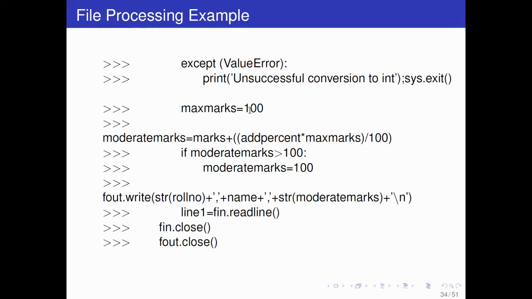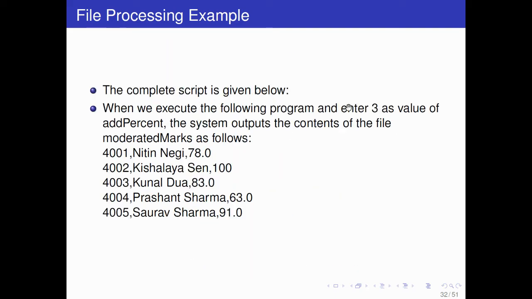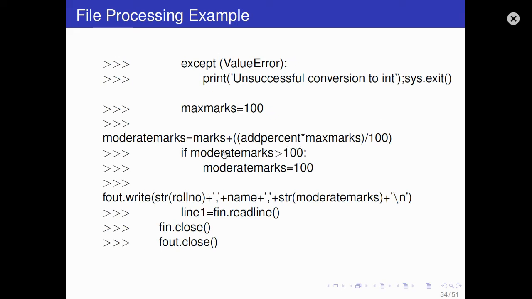Now max marks is 100, and we are now calculating moderated marks. So this is marks plus add percent into max marks upon 100. The original marks, you add the percent. How many percent do you want to add? Like 3%, so 3 into 100 upon 100, since max marks is 100, adds 3 marks. So marks plus 3, for this case where we enter 3%. Then if moderated marks is more than 100, you restrict it to 100.